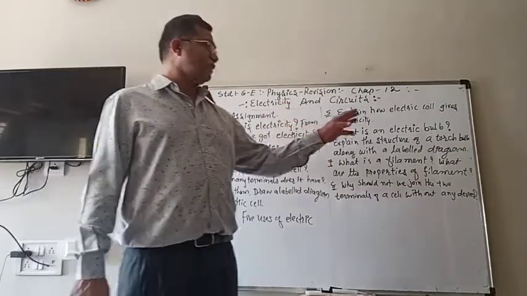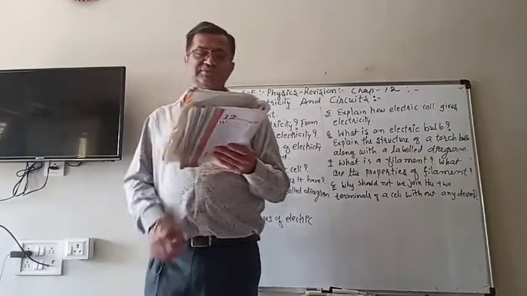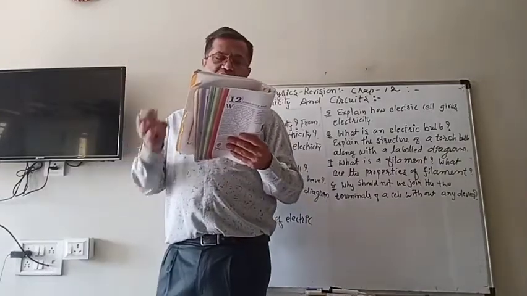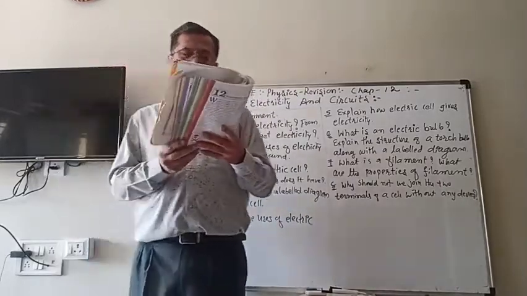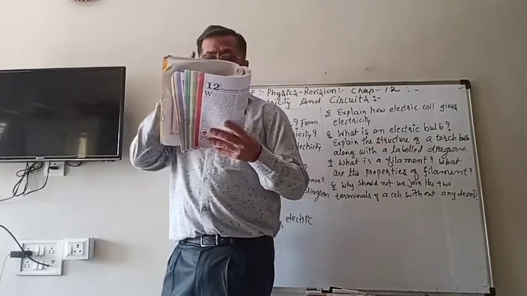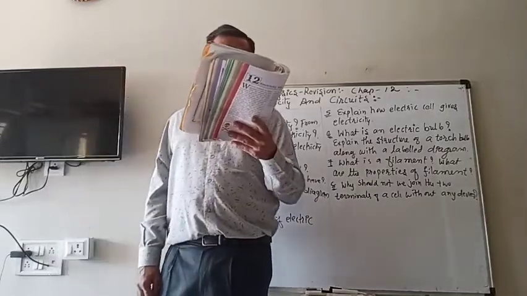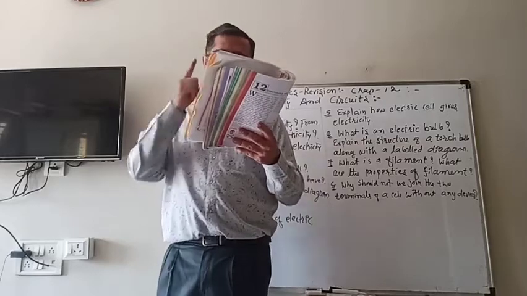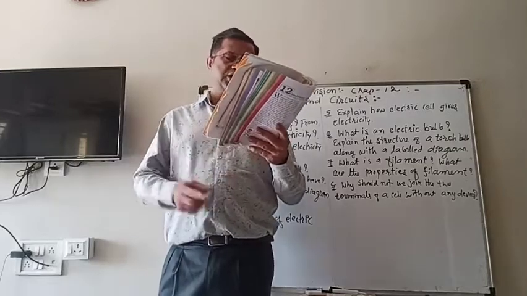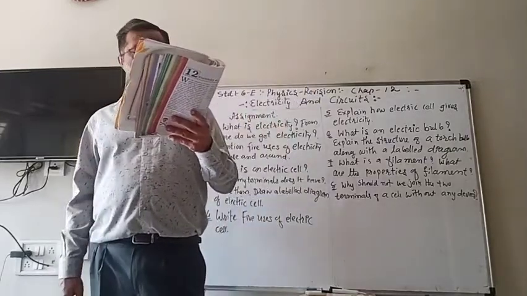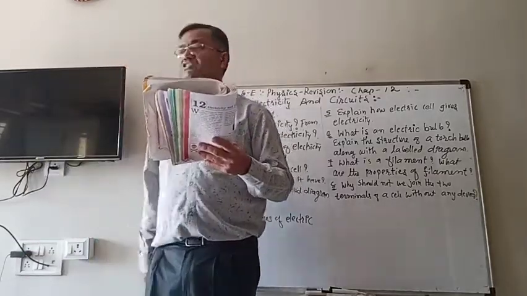So the structure of the bulb has a filament, and the two ends of the filament are joined with two thick wires which also provide support. One of the thick wires is connected to the metal case at the base, and the other is connected to the metal tip at the center of the base. So here also you can see that there are two terminals of the bulb, and they are fixed in such a way that they do not touch each other.